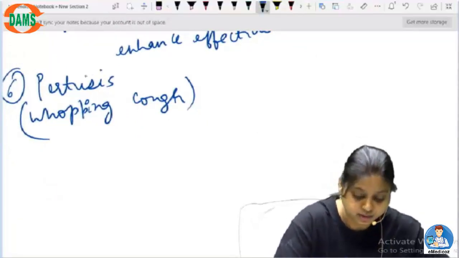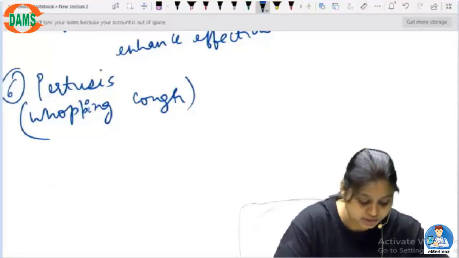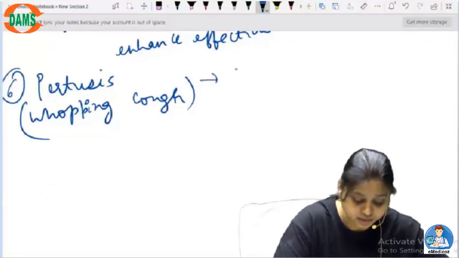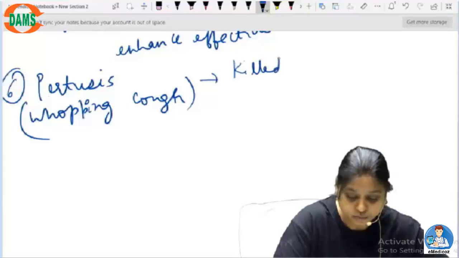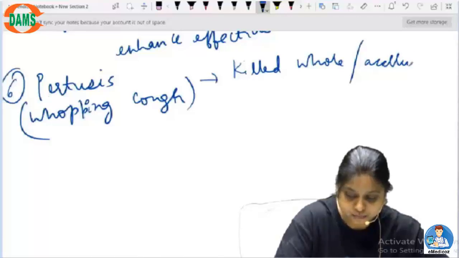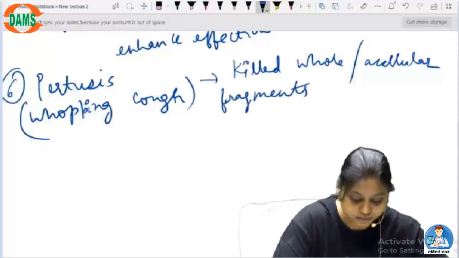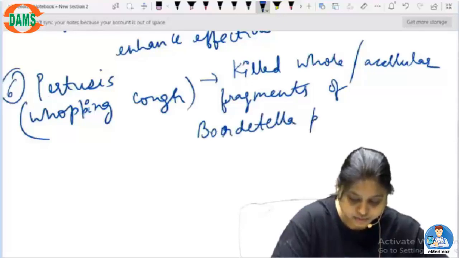So that disease is called pertussis, and here we can use the killed whole or the acellular fragments of Bordetella pertussis.